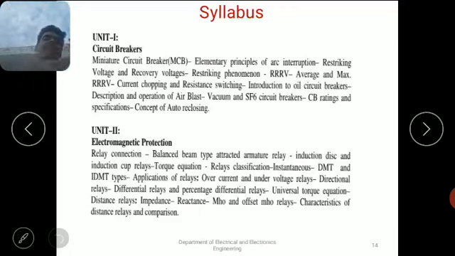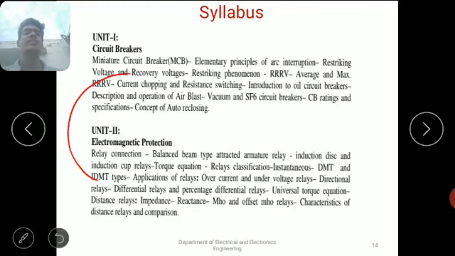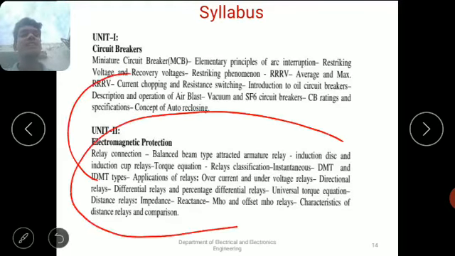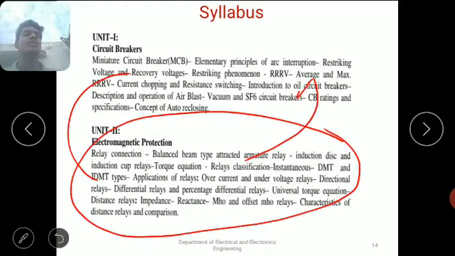The electromagnetic relay is the auxiliary equipment to the circuit breaker. That means this is the auxiliary chapter to the first chapter, circuit breaker. Okay, these are the two main equipments in the protective system: circuit breaker and electromagnetic relay.